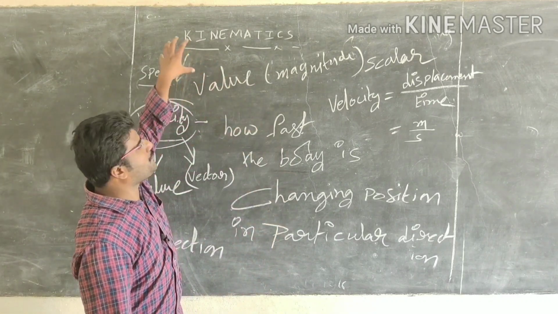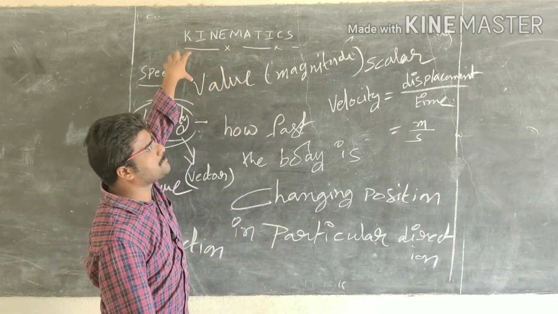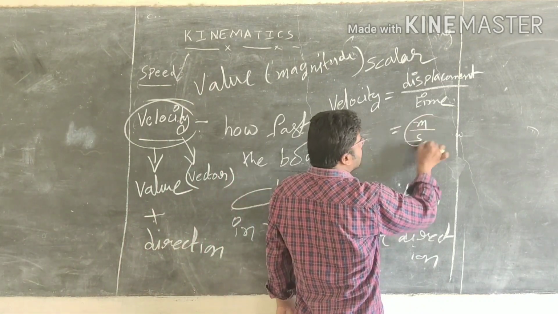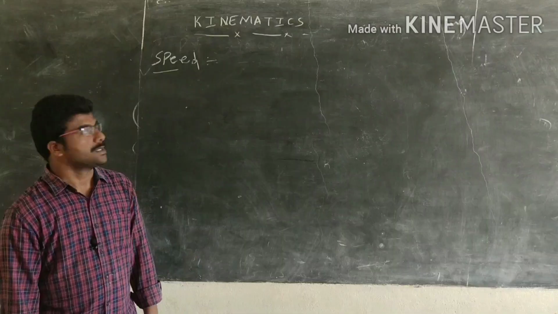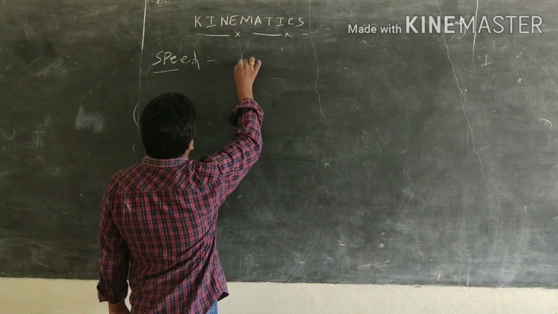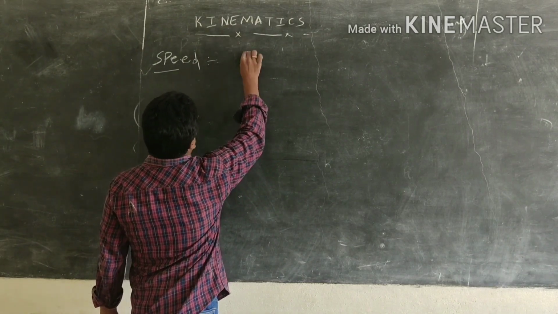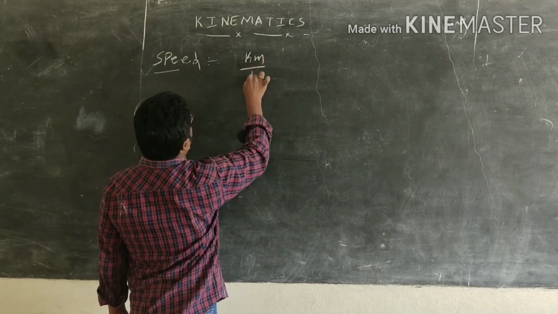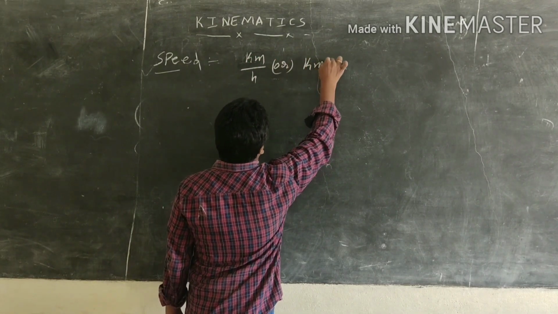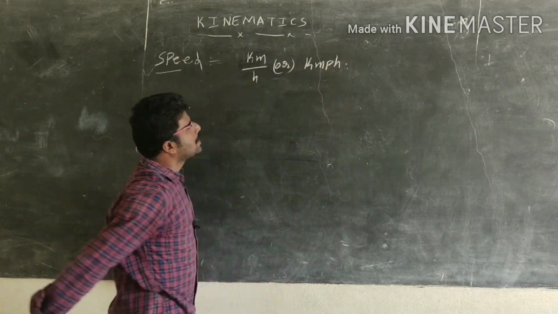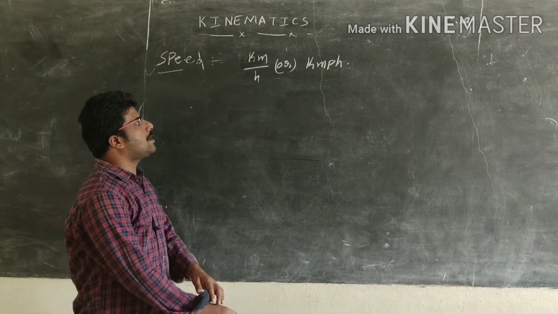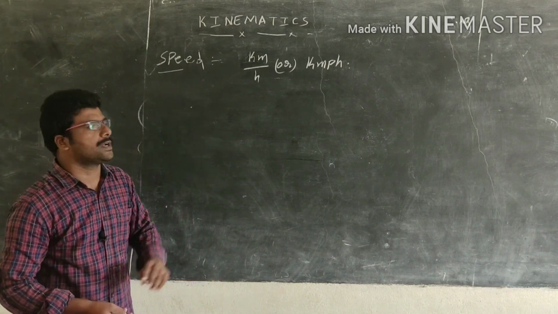So the SI unit for speed or velocity is meter per second. But sometimes we see the speed unit as kilometer per hour, or simply kmph. So these are the two units: meter per second or kilometer per hour.